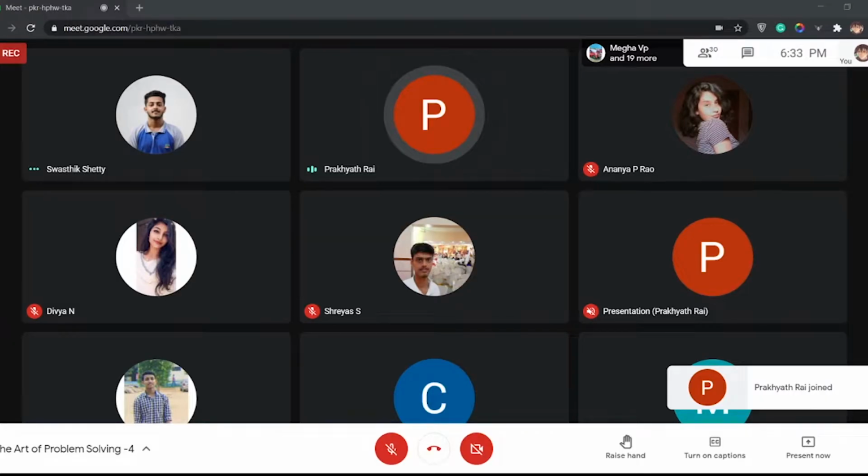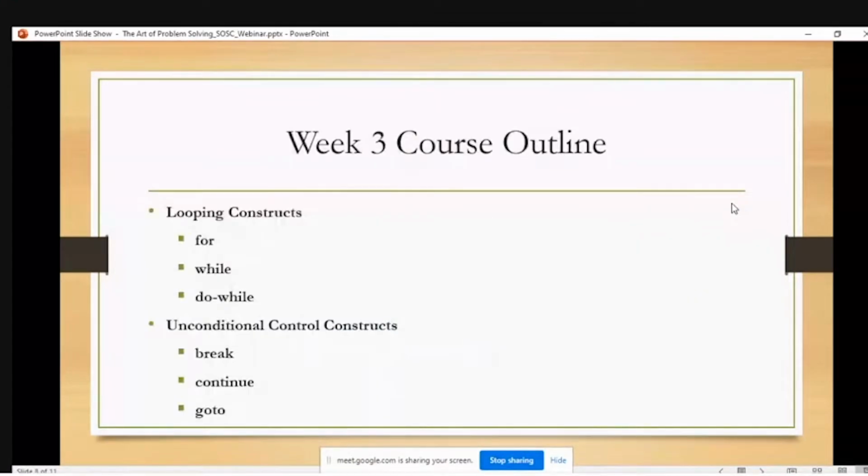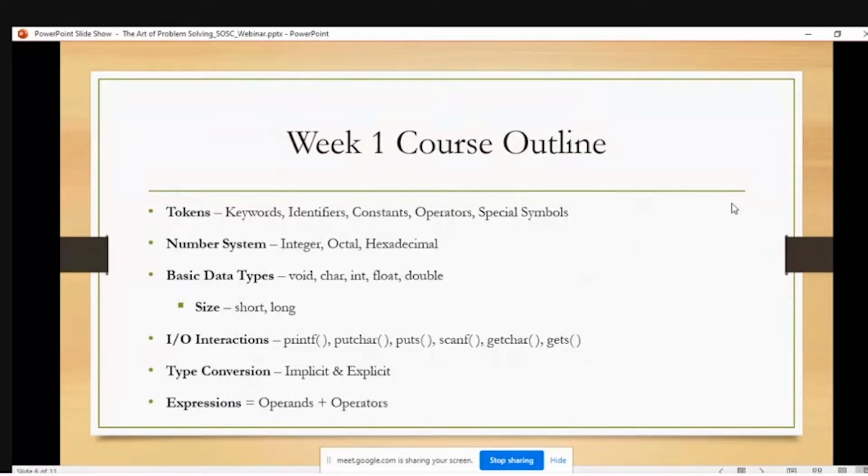Yeah, we have come towards the last session, so we'll quickly see what was planned for the first session. Introduction to programming, what do you mean by programming, and basics of programming in C. Tokens we covered, and then conversions, and then input-output operations we have seen with printf and scanf, and also getchar we have seen. Why do we use them?